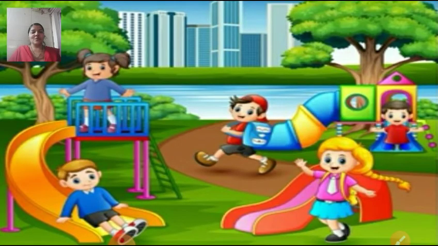See what you can see in the picture. Here we can see different slides in this garden where children are playing. They are enjoying. Children, to keep your mind fresh and your body healthy, what should you do? Should you only eat and sit at home?